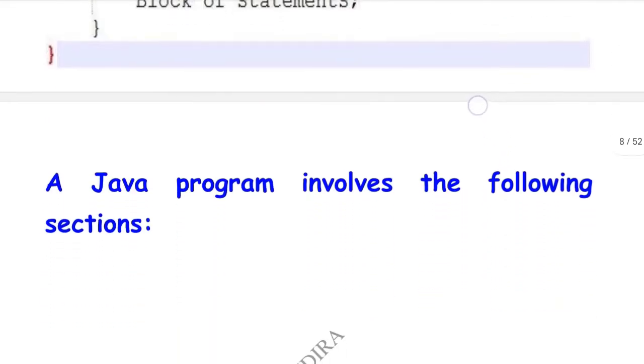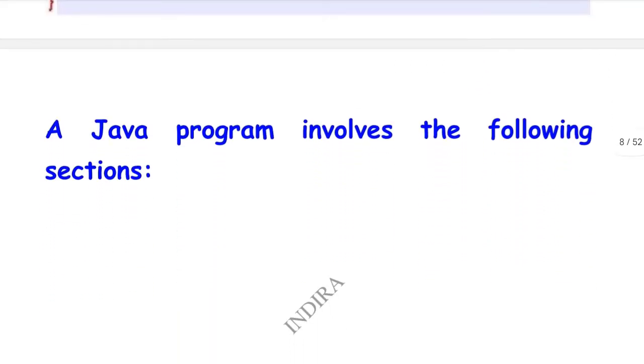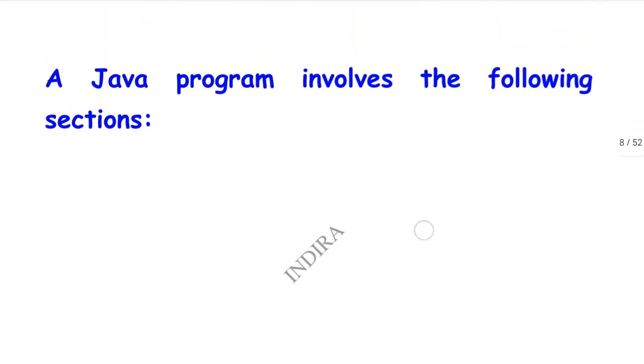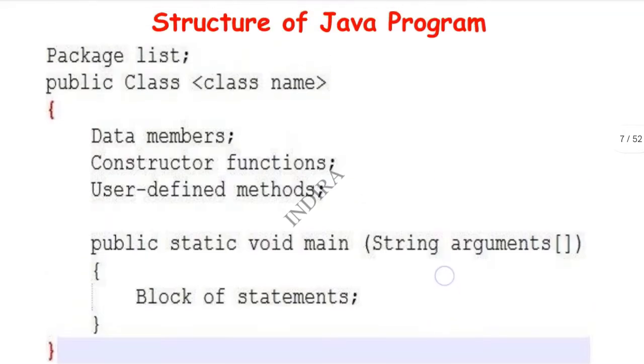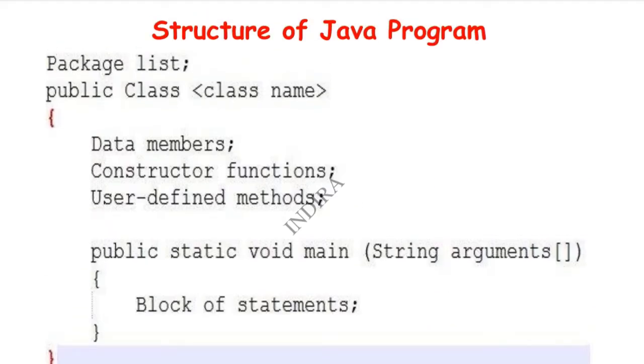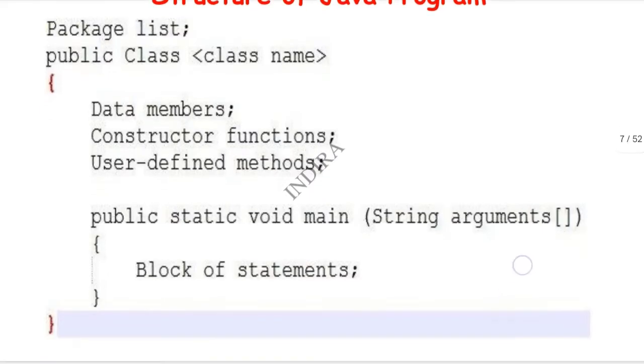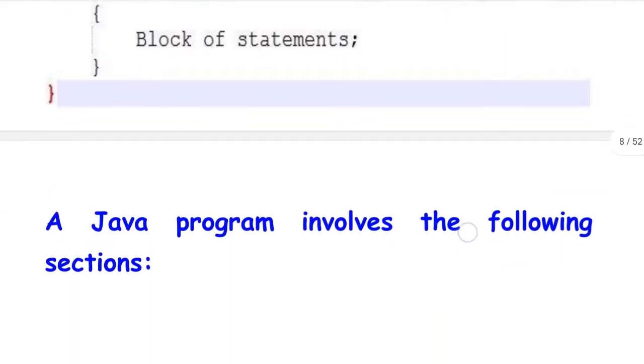And next, a Java program involves the following sections. Here I am discussing some sections of the Java program, that means the structure of Java program parts. The structure of a Java program consists of some sections, like the letter format. Letter format consists of heading section, body section and circulation section. Here also the structure of Java consists of some sections.